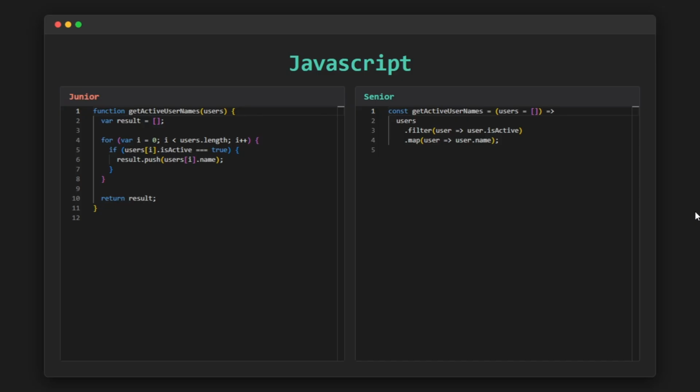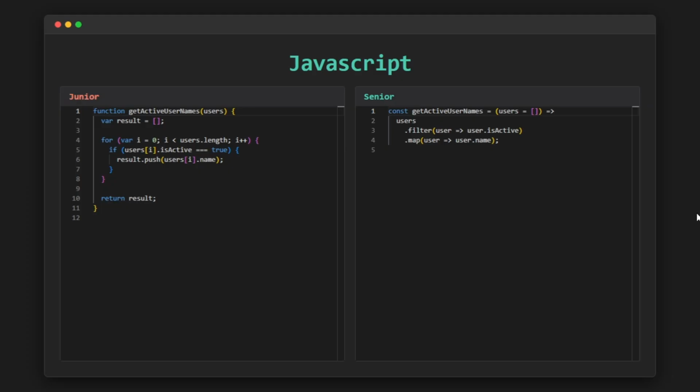Finally, as the logic grows, for example, when more conditions are added, this function can quickly become longer, harder to read, and harder to maintain. Now, let's move on to the senior version. At first glance, the code is much shorter, but the real value here isn't the number of lines.